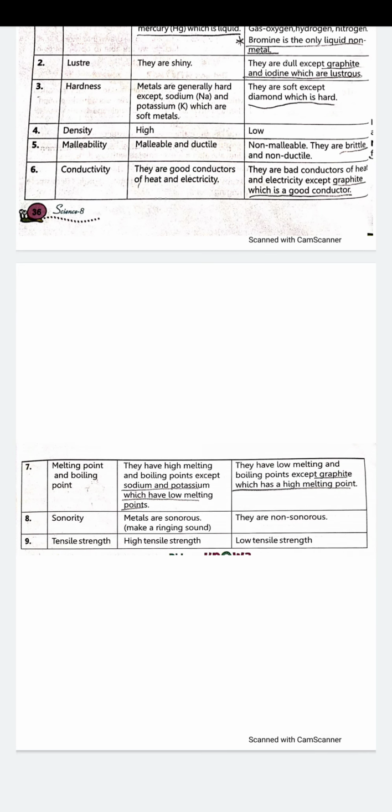On the basis of melting point and boiling point, जैसे अभी मैंने आपको बताया, metals have high melting and boiling points, except sodium and potassium, उनका लो होता है क्योंकि वो soft state में होते हैं. And non-metals have low melting and boiling points, except graphite which has a high melting point. Graphite एक important non-metal है, इसको भी ध्यान रखिएगा. Sonority, sound waves के basis पे metals produce ringing sound, क्योंकि उसमें वाइब्रेशंस होते हैं. And non-metals do not produce any type of sound. Tensile strength, खिंचाव के बेसिस पे metals have high tensile strength and non-metals have low tensile strength.